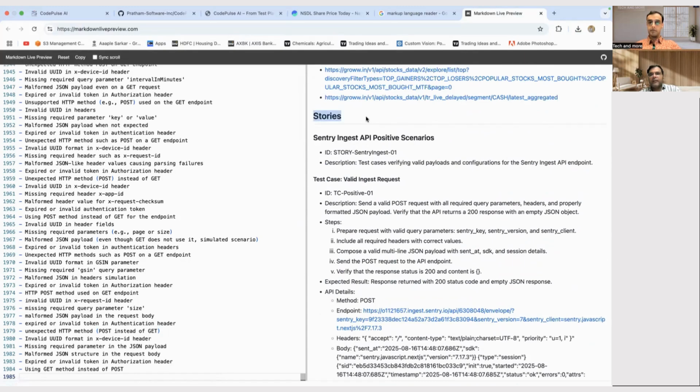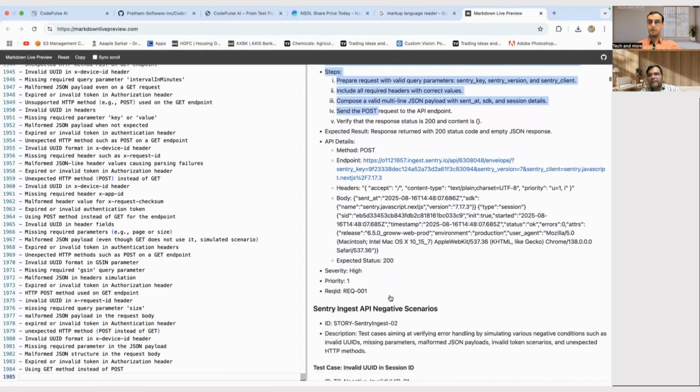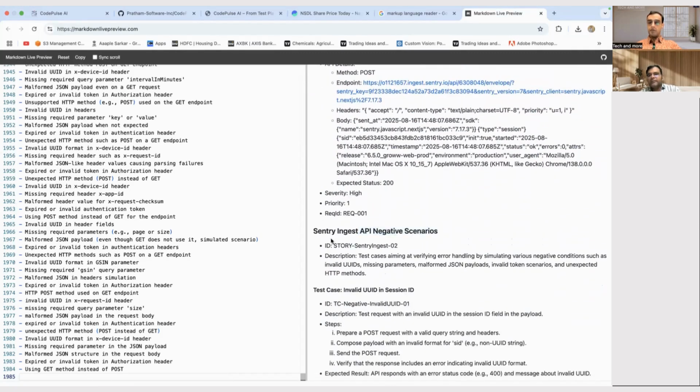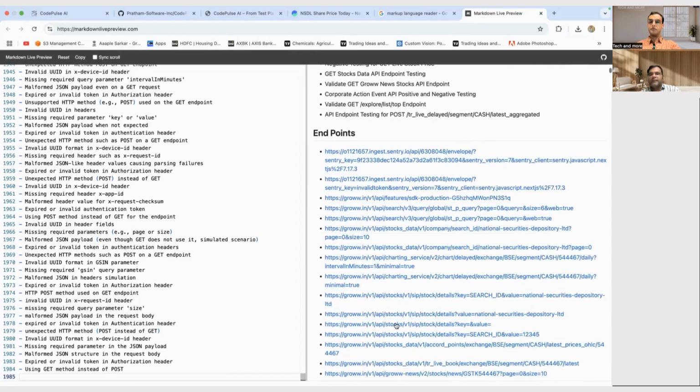Again, it will create some stories for you. You can see API positive scenarios, some story names it will give, like valid ingest request, and test cases it will create, positive test cases, right? Negative test cases, right? So in terms of endpoints, if you see 1, 2, 3, 4, 5, 6, 7, 8, 9, 10, 11, 12, 13, 14, 15. 15 endpoints basically we are targeting.